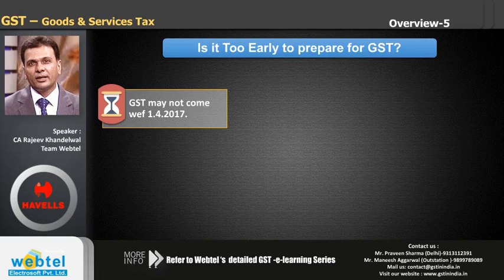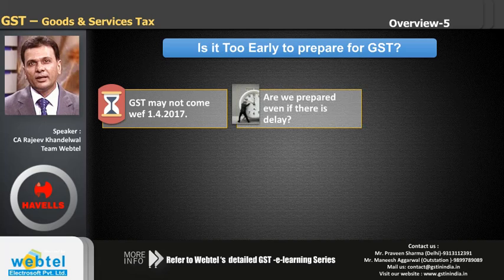Why? Because on that date, the earlier taxes, whether it is service tax, different VAT, entry tax or entertainment tax, will all cease to exist. So can we have a situation where there is no indirect tax, where the central government or the different state governments can afford to have no tax regime? Obviously that is not possible, so it is clear it will come by 1st of July or latest by 16th of September. So even if it comes by 16th of September, are we ready for it? Are we prepared for it? I think the answer is a very big no.